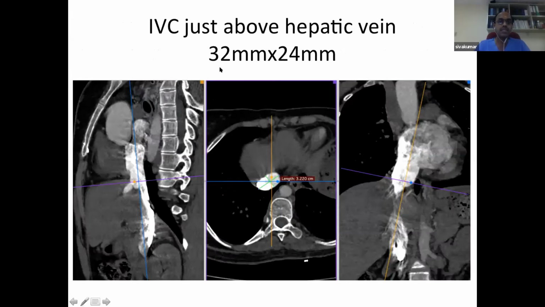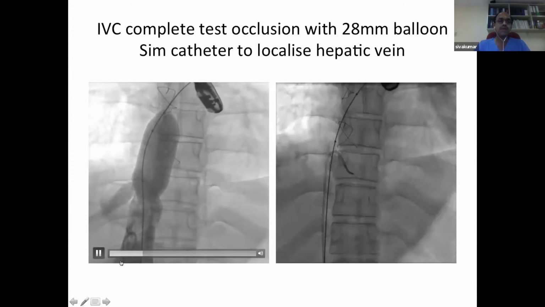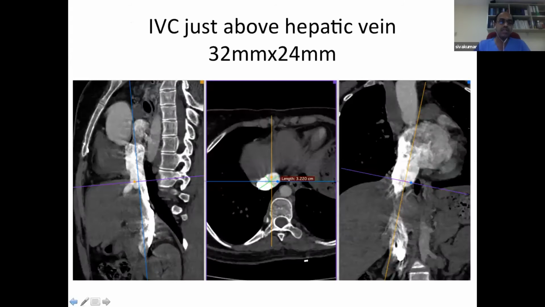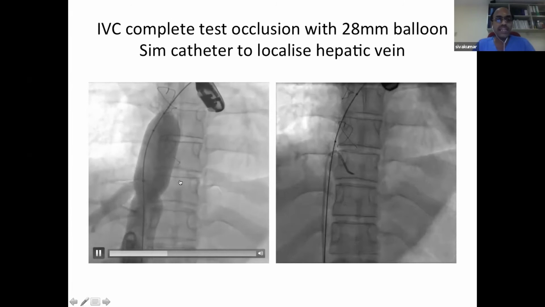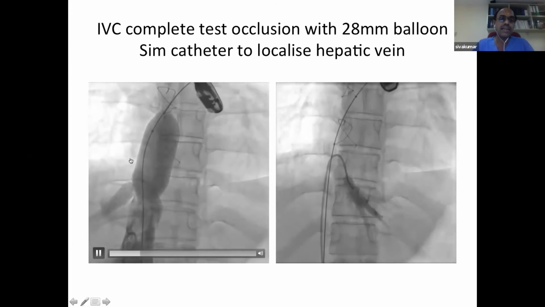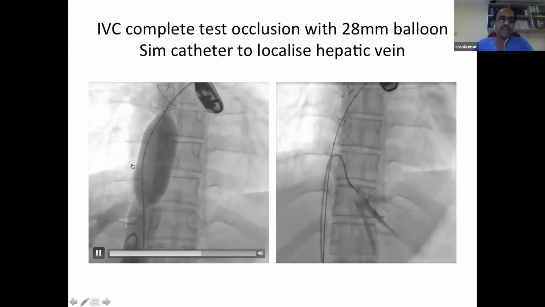After this, one more measurement that we took: we measured the size of the inferior vena cava in order to assess the size of the covered CP stent. We can identify that it is 32 millimeter by 24 millimeter. So if I make it circular with a covered stent, probably I need something like a 28 millimeter stent, which is an average of these two dimensions. So with this, we put in a 28 millimeter balloon, and I'm able to completely occlude the inferior vena cava, indicating that if we put a covered stent of 28 millimeter, we will be able to get a good grip around the inferior vena cava.